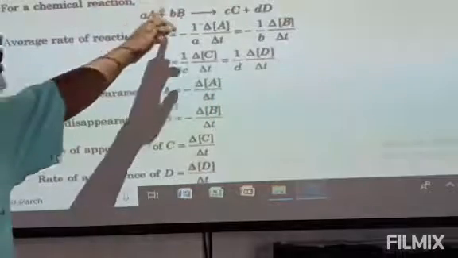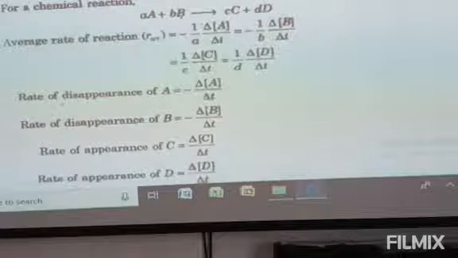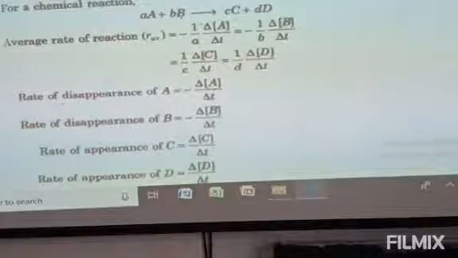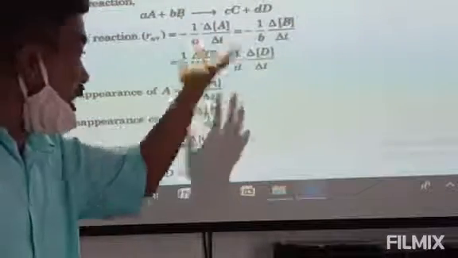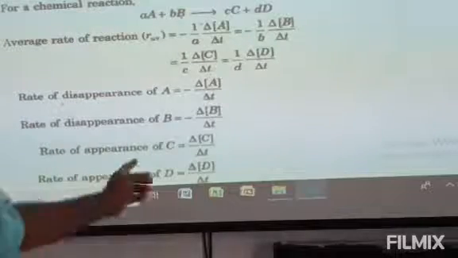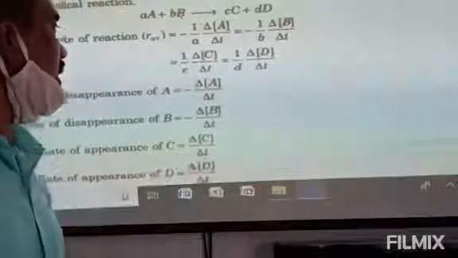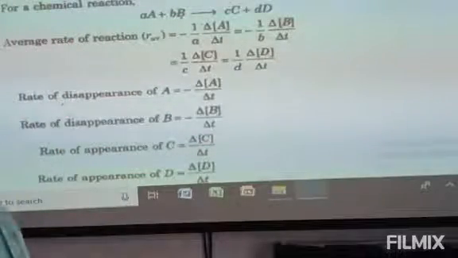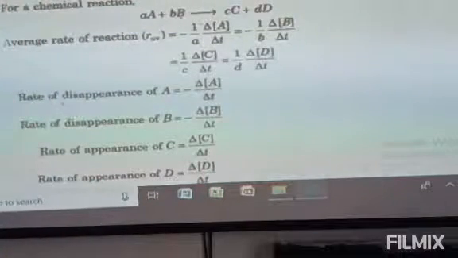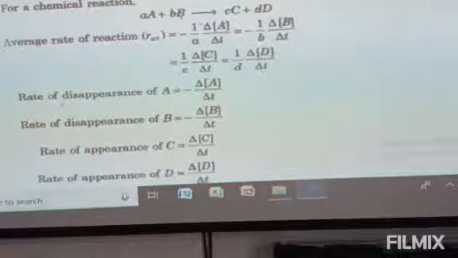Like this, the rate of disappearance of B is equal to minus delta B by delta t. C will appear more and more, so we can say the rate of appearance of C is equal to change in concentration of C by delta t. Same like this, the rate of appearance of D is equal to delta D by delta t. Like this, we need to express the rate of a chemical reaction.